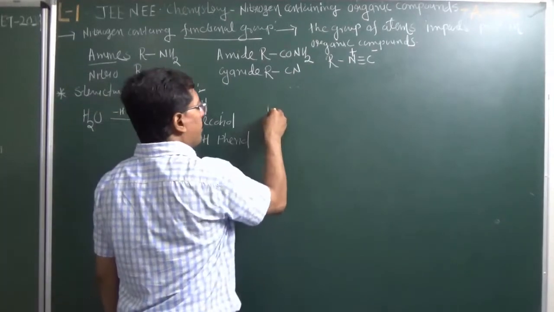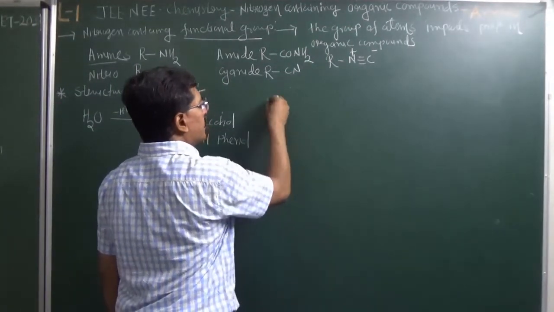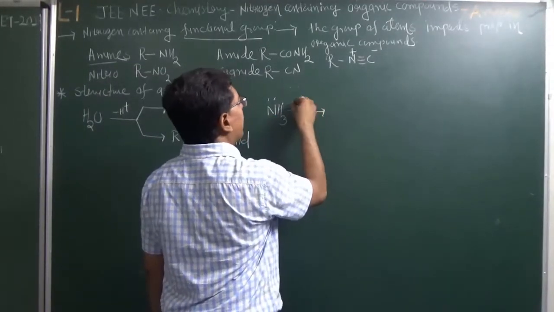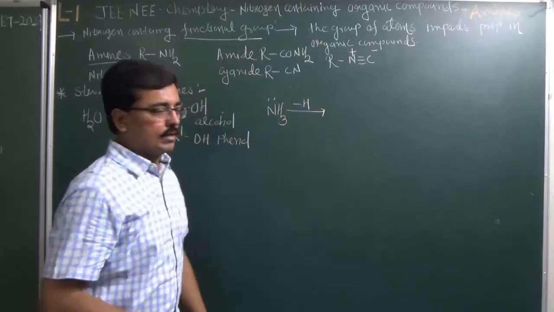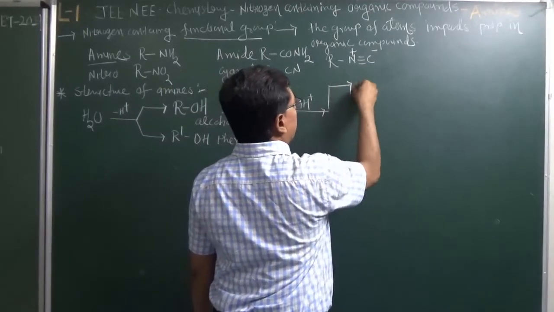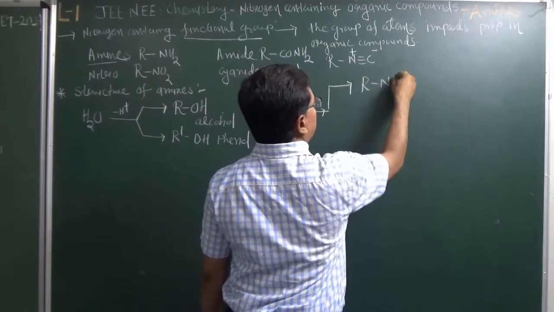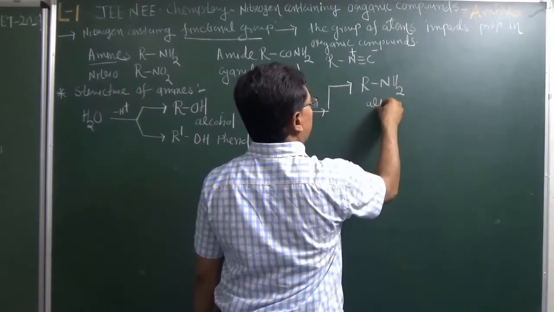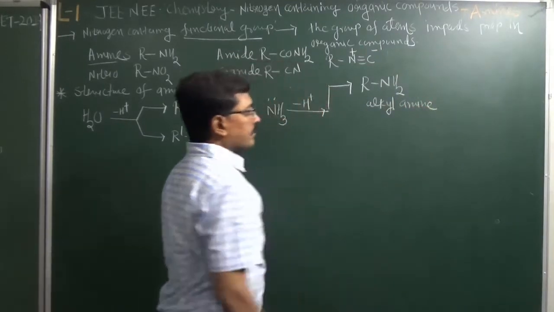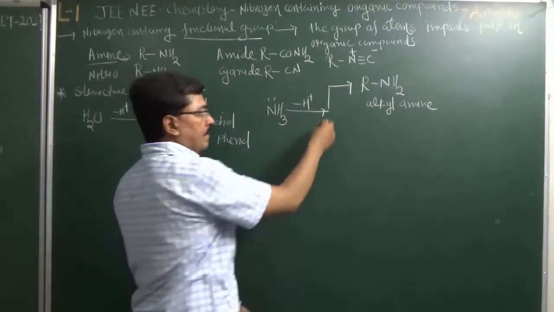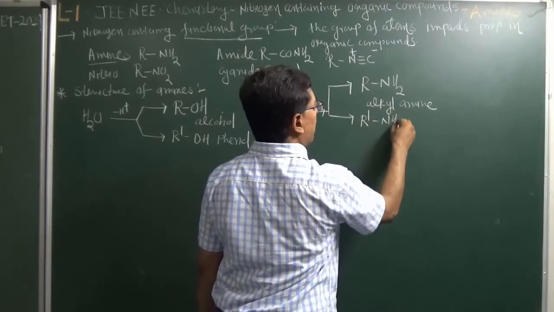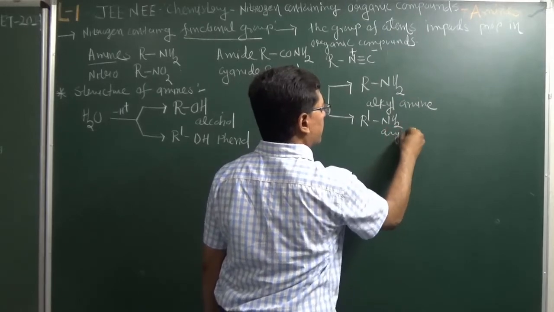Similarly, from ammonia molecule, ammonia means NH3. So similarly, from ammonia molecule, when hydrogen atom is replaced by alkyl group, then we get an alkyl amine. If hydrogen is replaced by aryl group, then whatever amine obtained is known as an aryl amine.